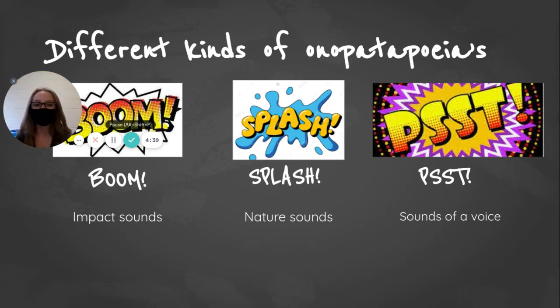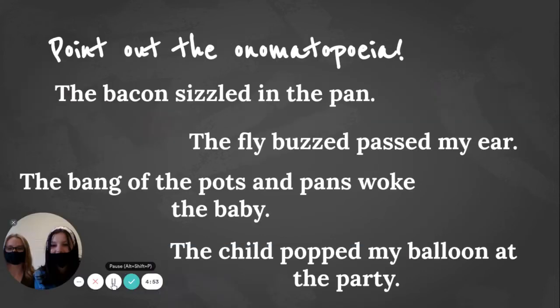I am hoping that Fiona and I's lessons made you experts. For now, we have a game for you guys. We will put a sentence, and you will need to tell us the onomatopoeia. We will give you a few minutes to think about your answer. Without further ado, let's get started. Point out the onomatopoeia! The bacon sizzled in the pan.